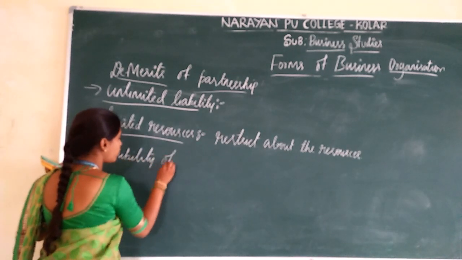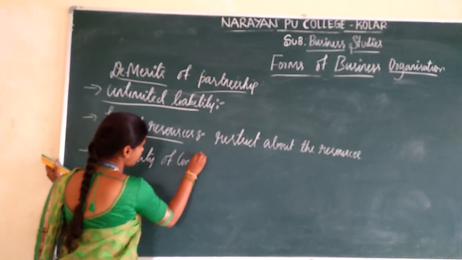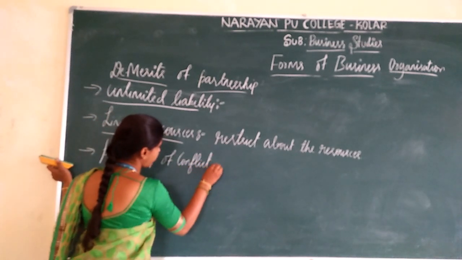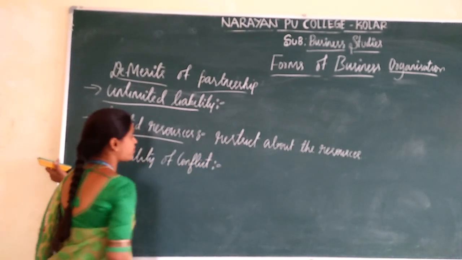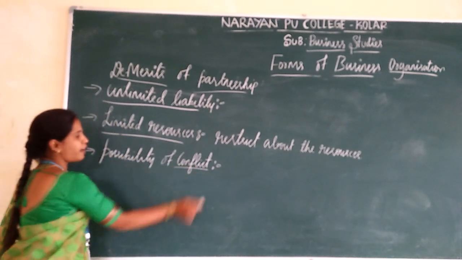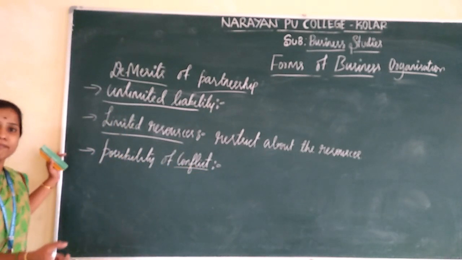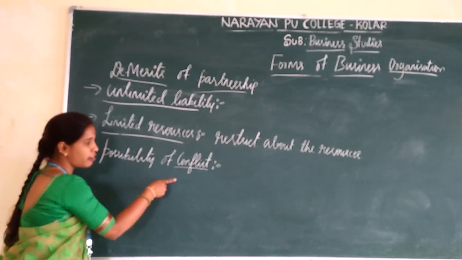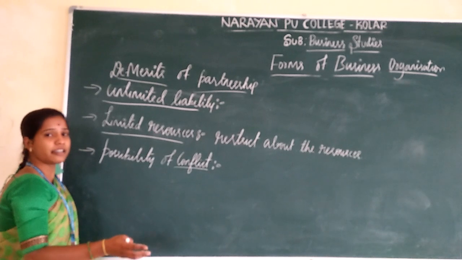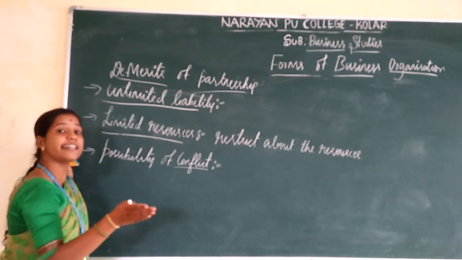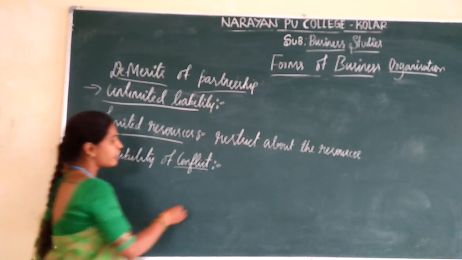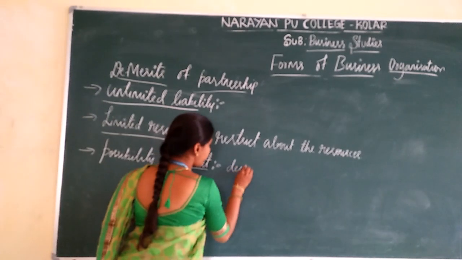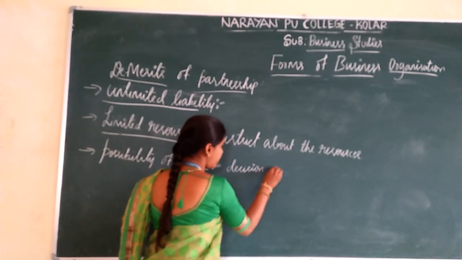Possibility of conflict. Conflict means quarrels between the partners. Why does it happen? Here every partner has decision authority.